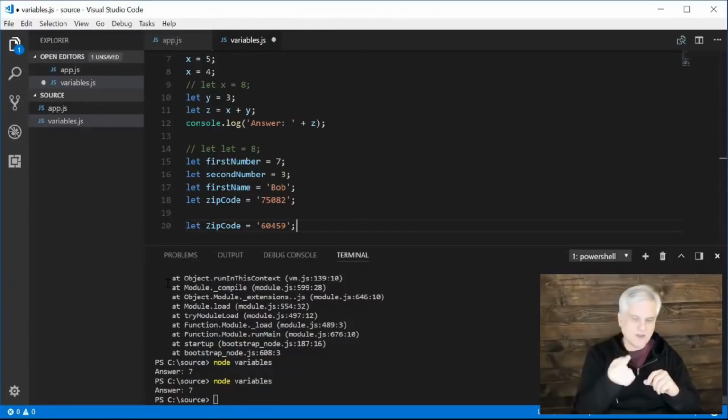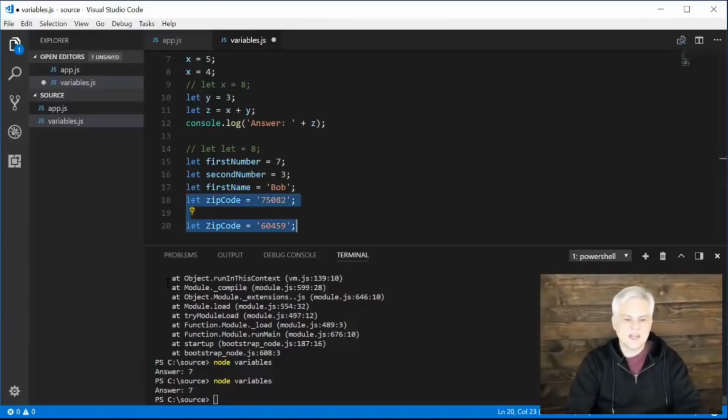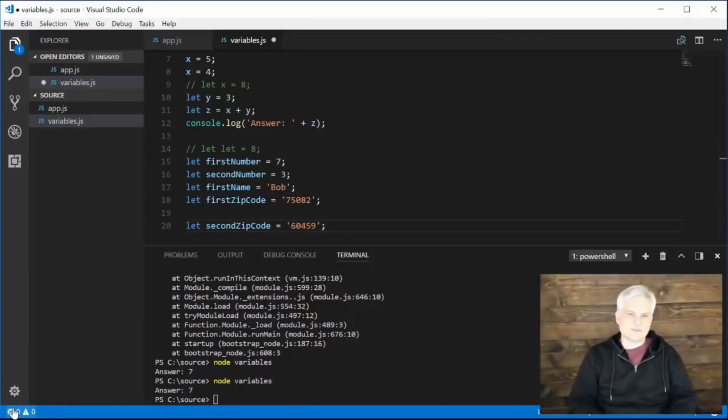Now it's more difficult for me to see that these are actually two different variables, and maybe I intended to do that, but that's poor programming practice. We might choose a better name like firstZipCode and secondZipCode. That might be a better way to go about that same sort of thing. Okay? So those are the code conventions and the naming rules for variables.